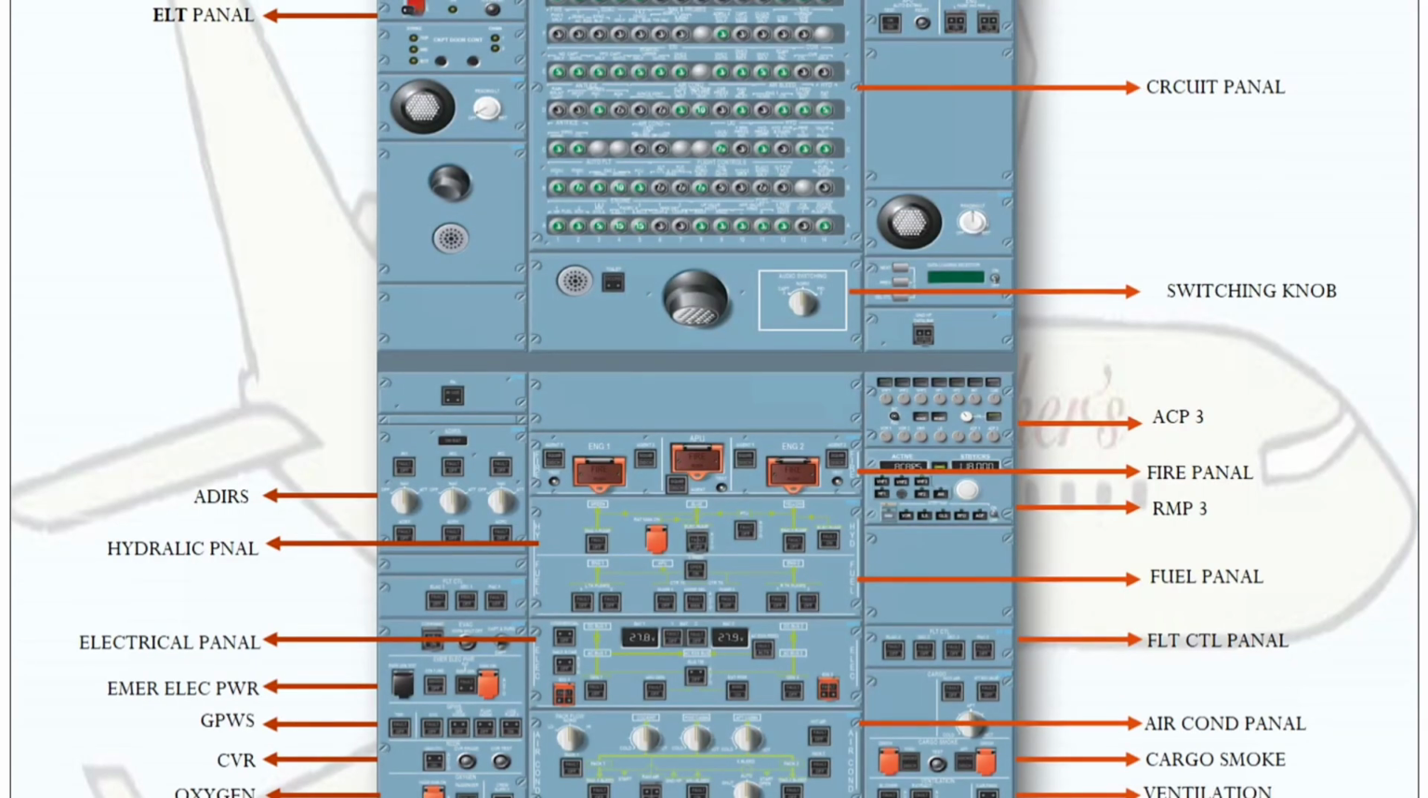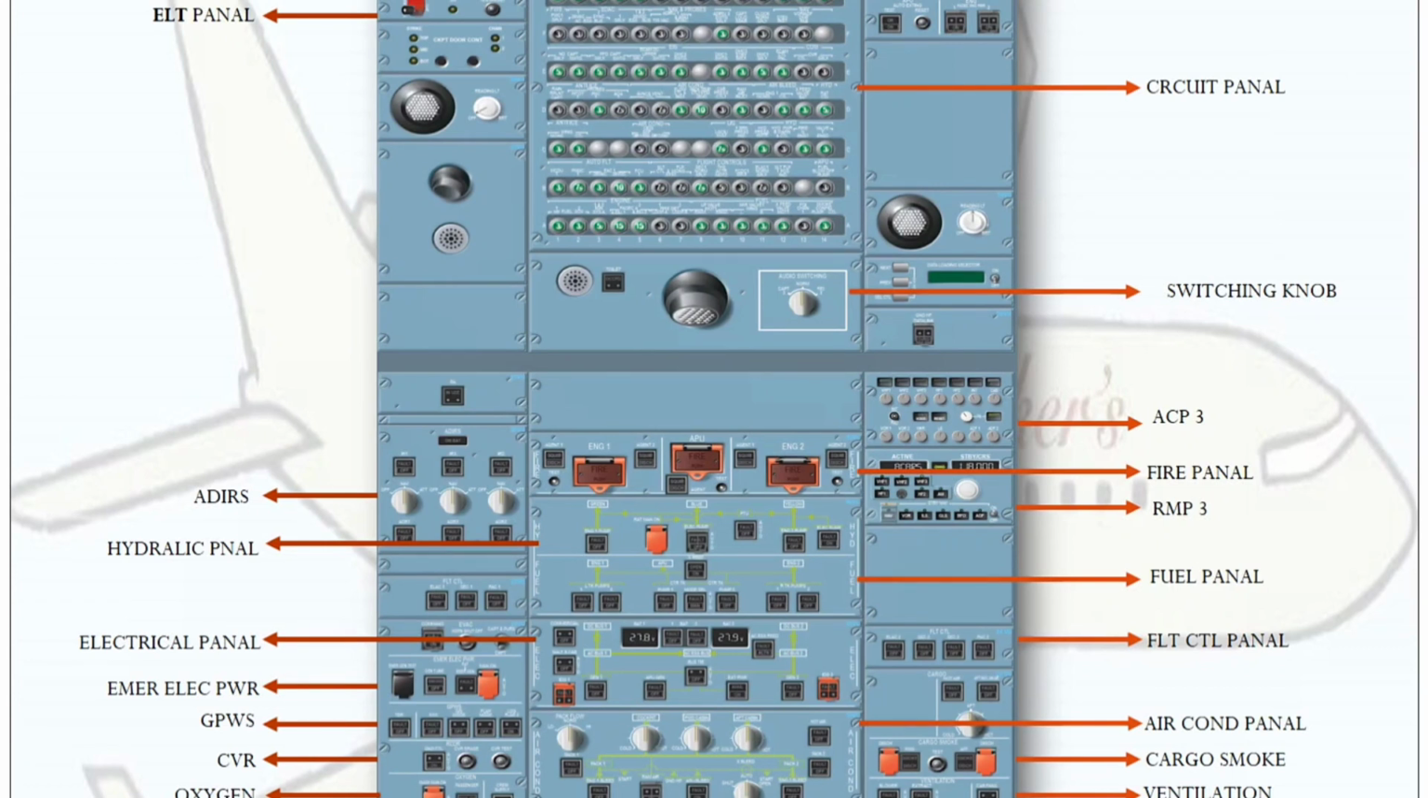This is the overhead panel. The first one is ELT. ELT stands for Emergency Locator Transmitter. Next one is ADIRS, which stands for Air Data and Inertial Reference System. Next one is the hydraulic panel. Electrical panel. Emergency electrical power. Next is GPWS, CVR, cockpit voice recorder panel, oxygen panel, calls and wiper knobs.